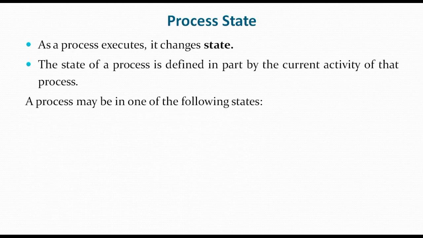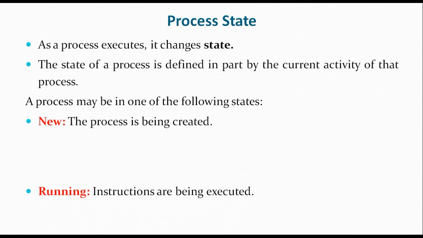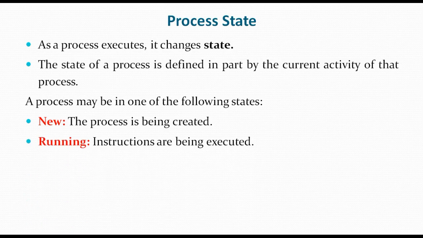If it is being created, that is, it is coming for execution for the first time and is created by the OS, it is called the new state. And if its instructions are being executed,